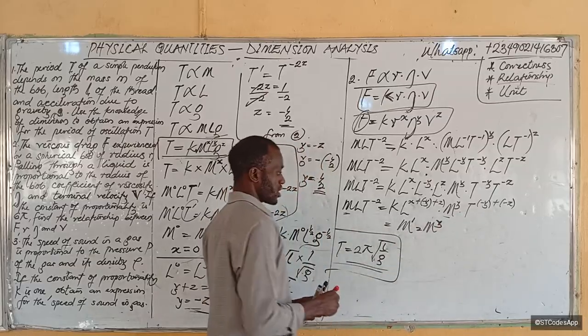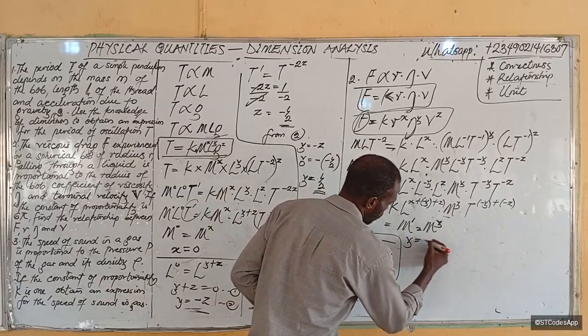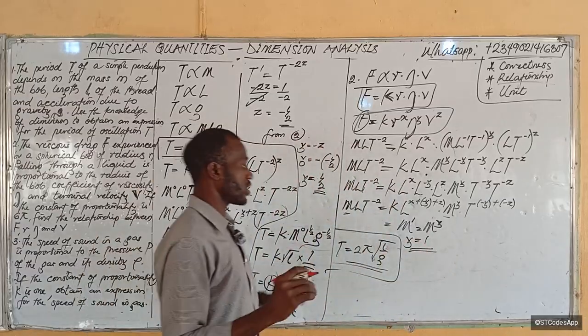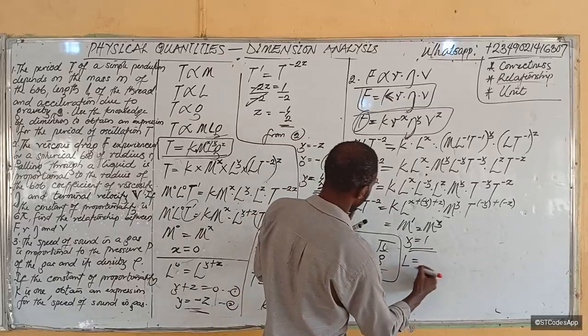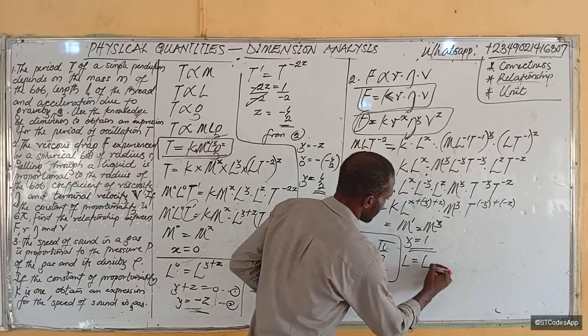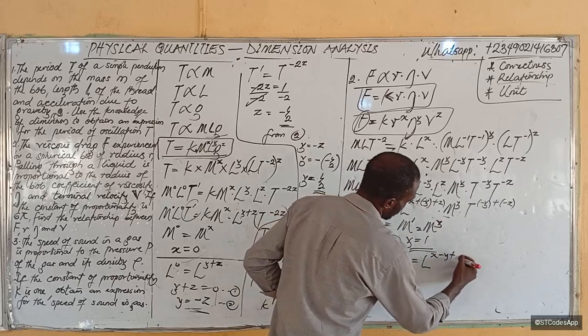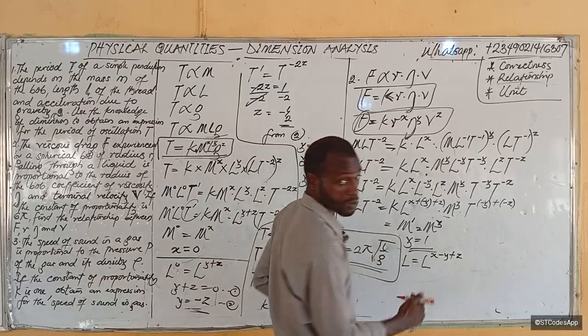So if the bases are the same, the powers must be the same. So y equals 1. So you see we have gotten the value for y. Any other place where y appears, we can solve. So L is now equal to L raised to power x plus minus y plus z. Make sense? If the bases are the same, the powers must be the same.